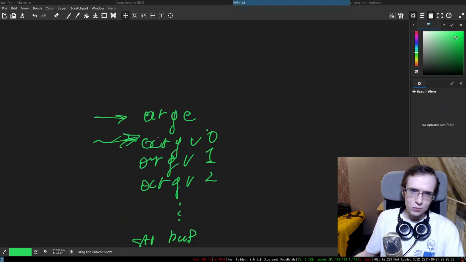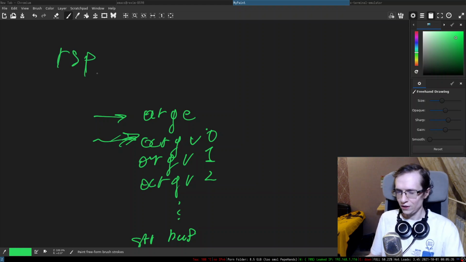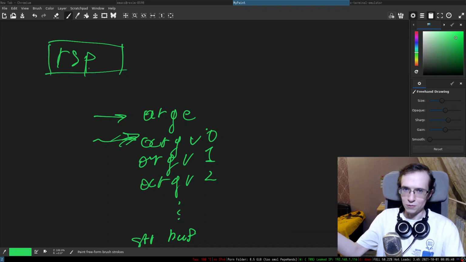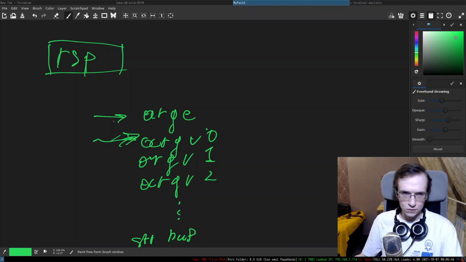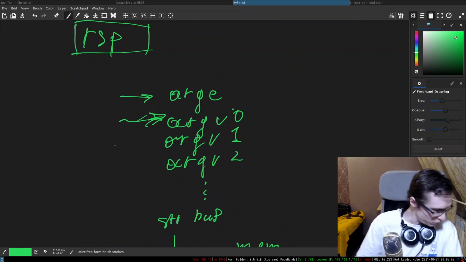So yeah, and the current pointer to the stack is located in RSP, if I'm not mistaken. So essentially what I need to do at the beginning of the program is save the current RSP somewhere in the memory. I just need to save it somewhere, and everything should be fine.